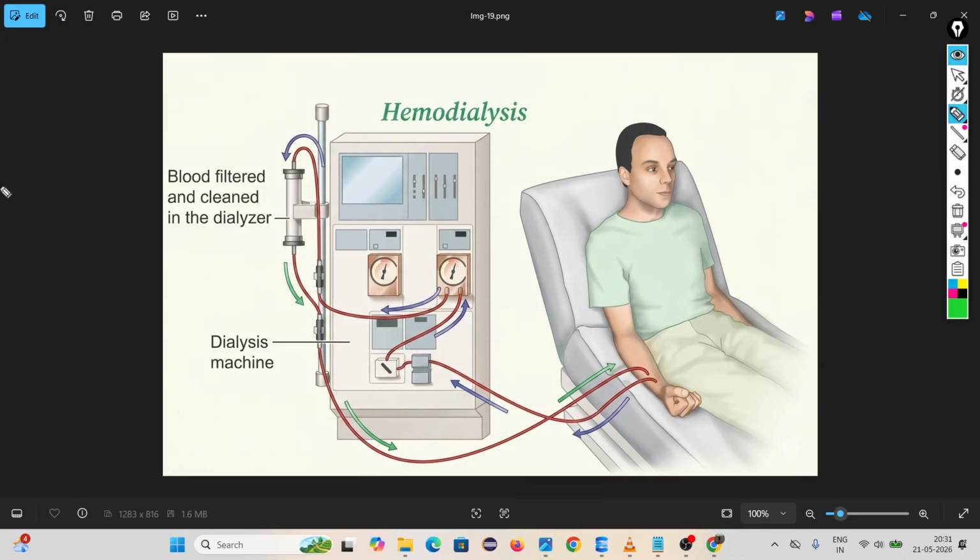Hemodialysis means sometimes in some human beings the kidney is damaged. But blood should be filtered, otherwise the waste products can kill you. So through hemodialysis we are filtering the blood outside the body.